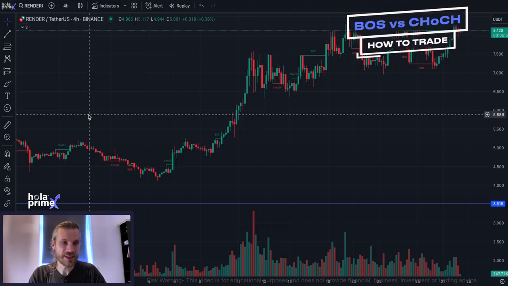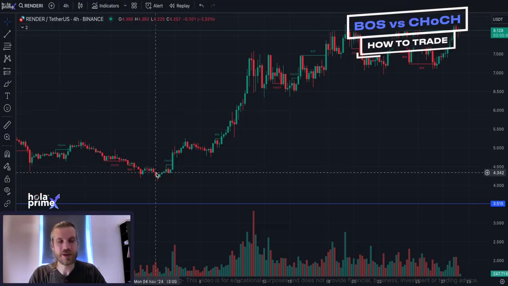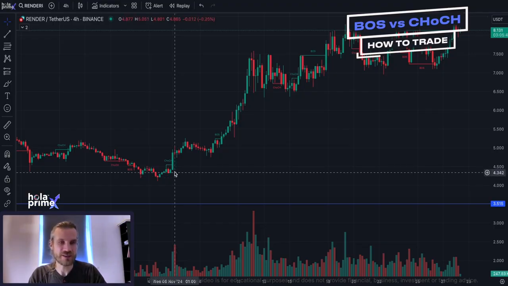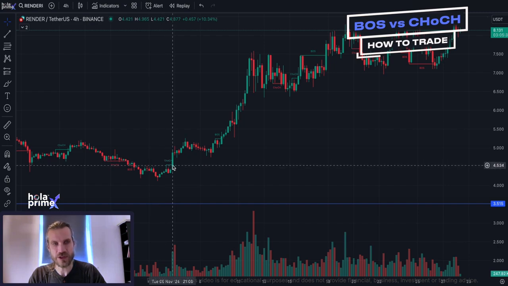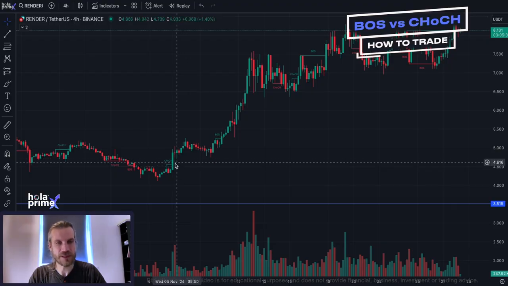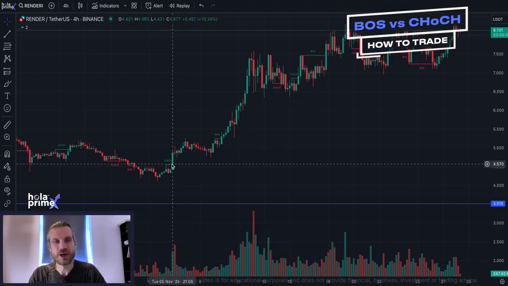So firstly, we're in a downtrend here, and before we're entering a trade, we want to have some kind of bullish confirmation. So if we're just using change of character or break of structure for that, we just wait for a change of character signal and then we could enter. Now here you could buy the breakout of this level, or you could wait for a retest. Now the retest didn't happen, so buy the breakout would have been the best strategy, and then you will simply ride it up.